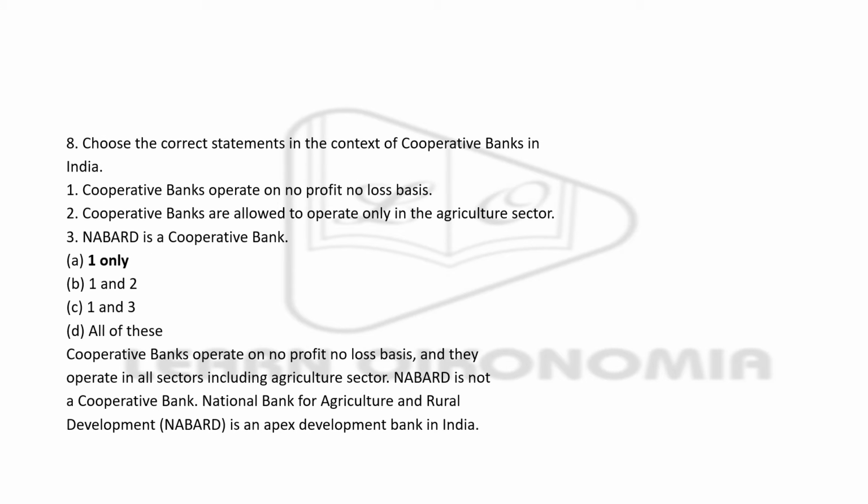Next question, choose the correct statements in the context of cooperative banks in India. Cooperative banks operate on no profit, no loss basis. Cooperative banks are allowed to operate only in agriculture sector. NABARD is a cooperative bank. Just by reading itself, you can pick up the right answer. It is option A. That is only sentence 1 is right. Cooperative banks can operate on no profit, no loss basis.